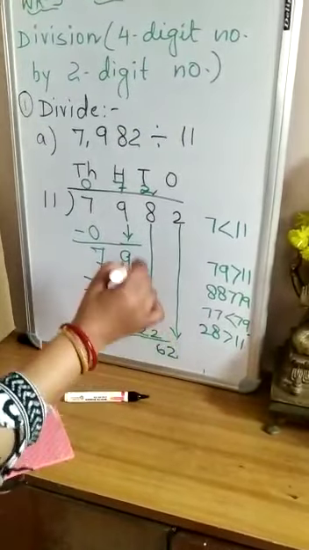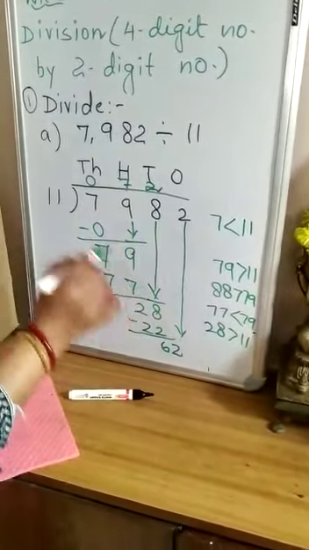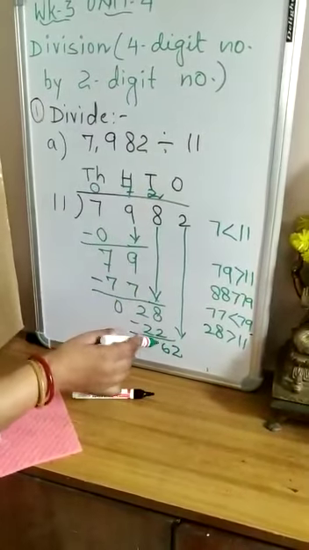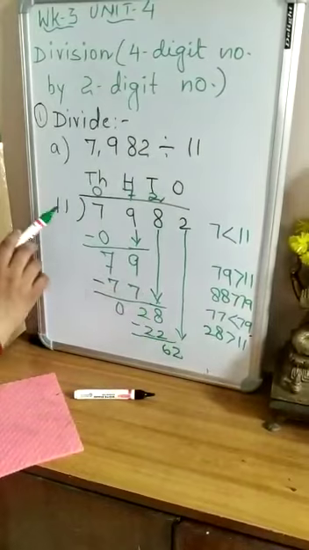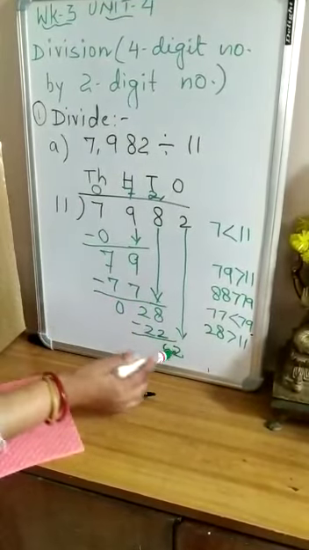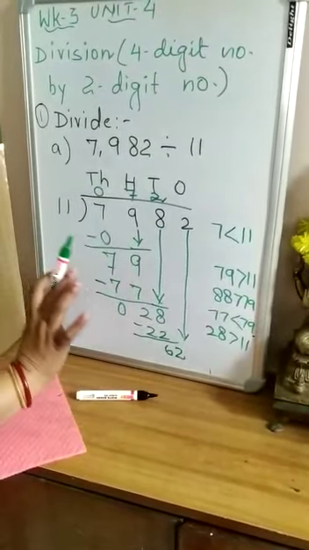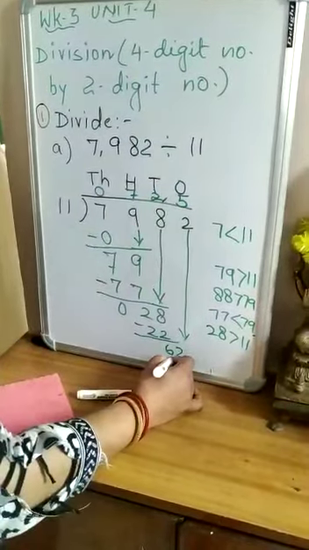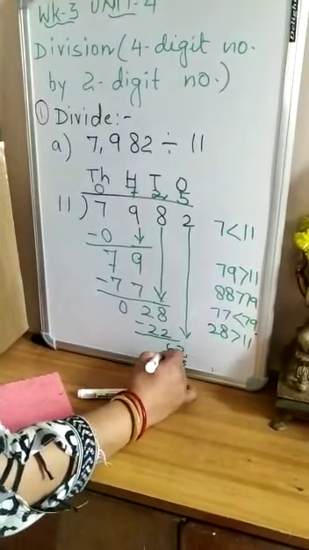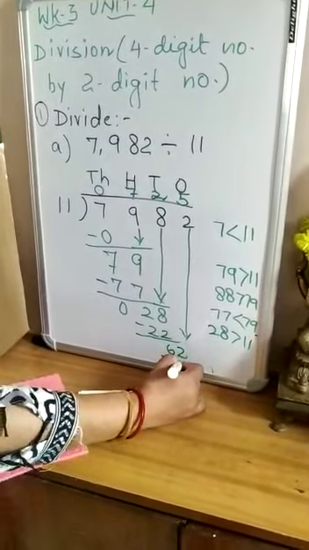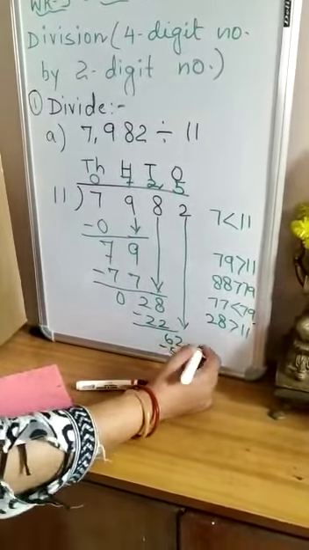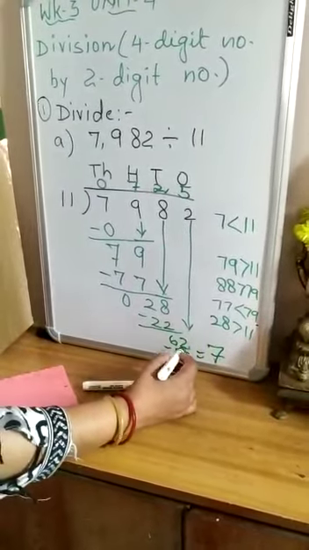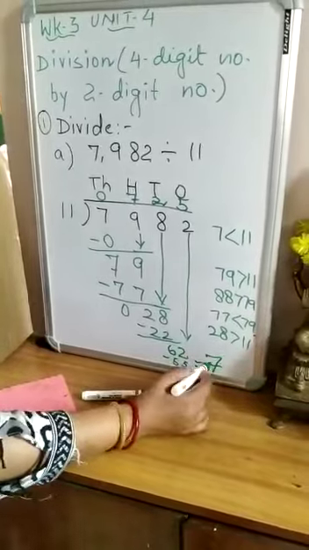Now I will put down 2 here along with 6, so 62. 62 is more than 11. So I will start the table to see where it will be fit for subtraction. 11 sixes are 66. 66 is more than 62. It is not possible. So 11 fives are 55. So we subtract 62 minus 55. After subtracting 62 minus 55, we get 7.